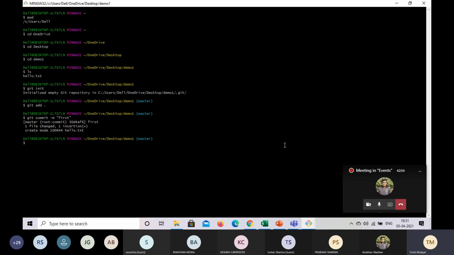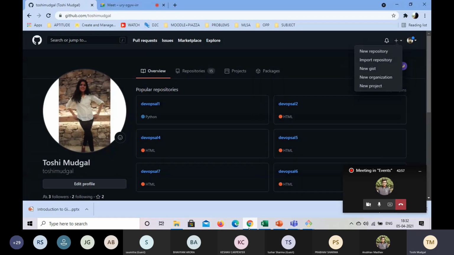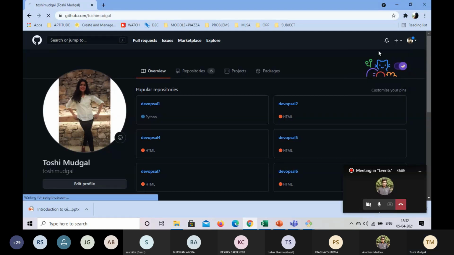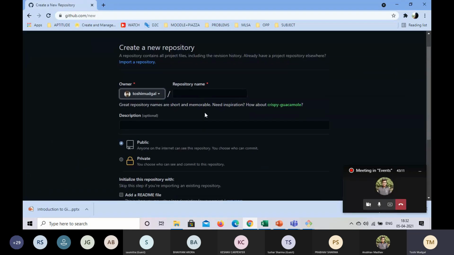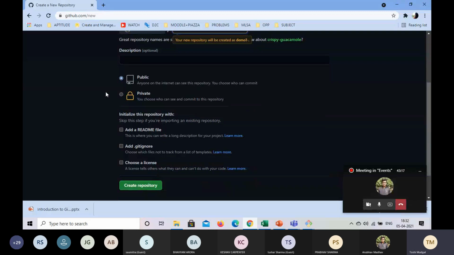To do this, first let's just create an online GitHub repository. For that, you obviously should have an account on GitHub, and then you can choose whether you want it to be public or private.